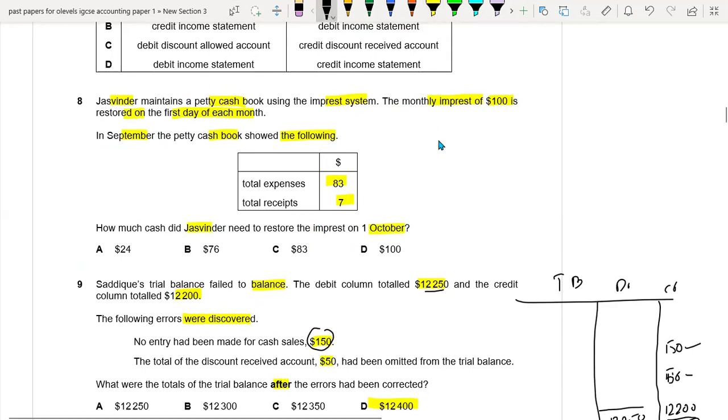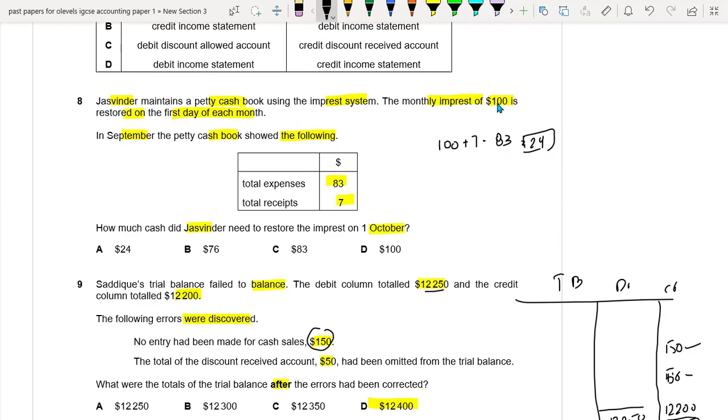So basically 100 which we paid and 7 which we received, this is equal to 107, and deduct the 83. This is giving us 24. So it means that we have only 24 right now. We have to give 100, but 24 is already in our petty cash book.